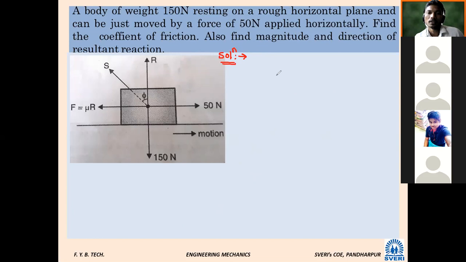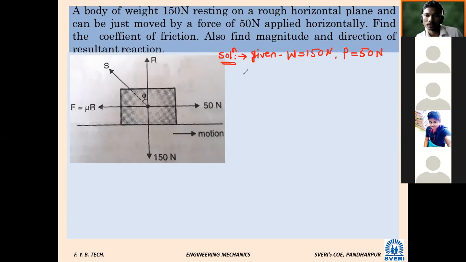Sorry. Looking at the problem, what is given? Weight, W equal to 150 Newton. On a rough horizontal plane, it can be just moved by a force of 50 Newton. What is 50 Newton? Force. P we will say. Applied horizontally. Find the coefficient of friction.